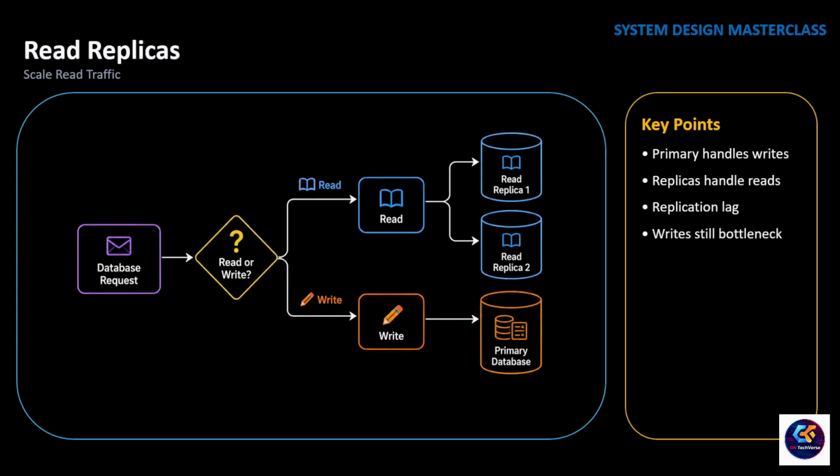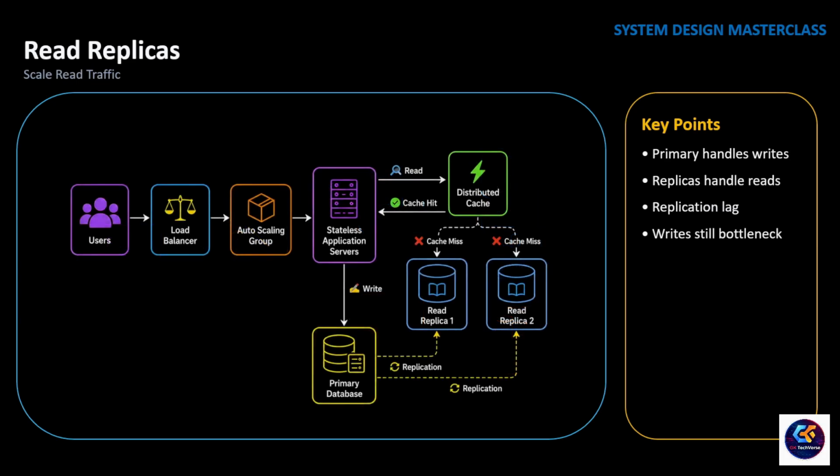The solution is to separate reads from writes. We keep one primary database responsible for all write operations like creating orders, updating users, and processing payments. Then we create one or more read replicas by continuously replicating data from the primary database. Now the application sends all write operations to the primary database while read requests can be distributed across multiple read replicas. This greatly increases read capacity without changing the application logic. It's a common approach in production systems where reads are much higher than writes.